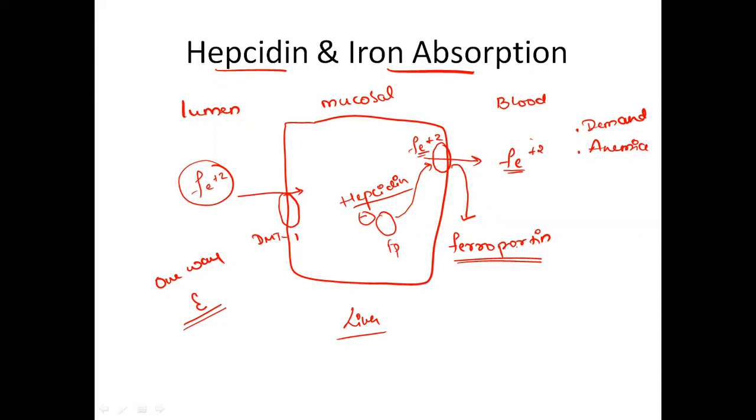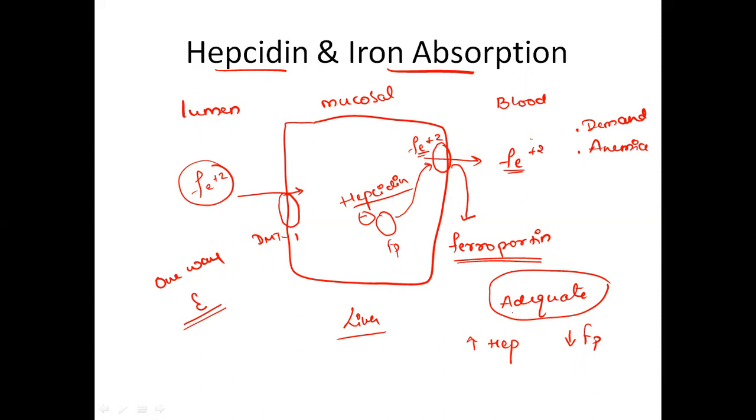When will it inhibit? Whenever there is an adequate amount of iron. When an adequate amount of iron is there, you have high hepcidin, which will reduce the ferroportin levels. So with low ferroportin levels, obviously the transport of the iron will be less.